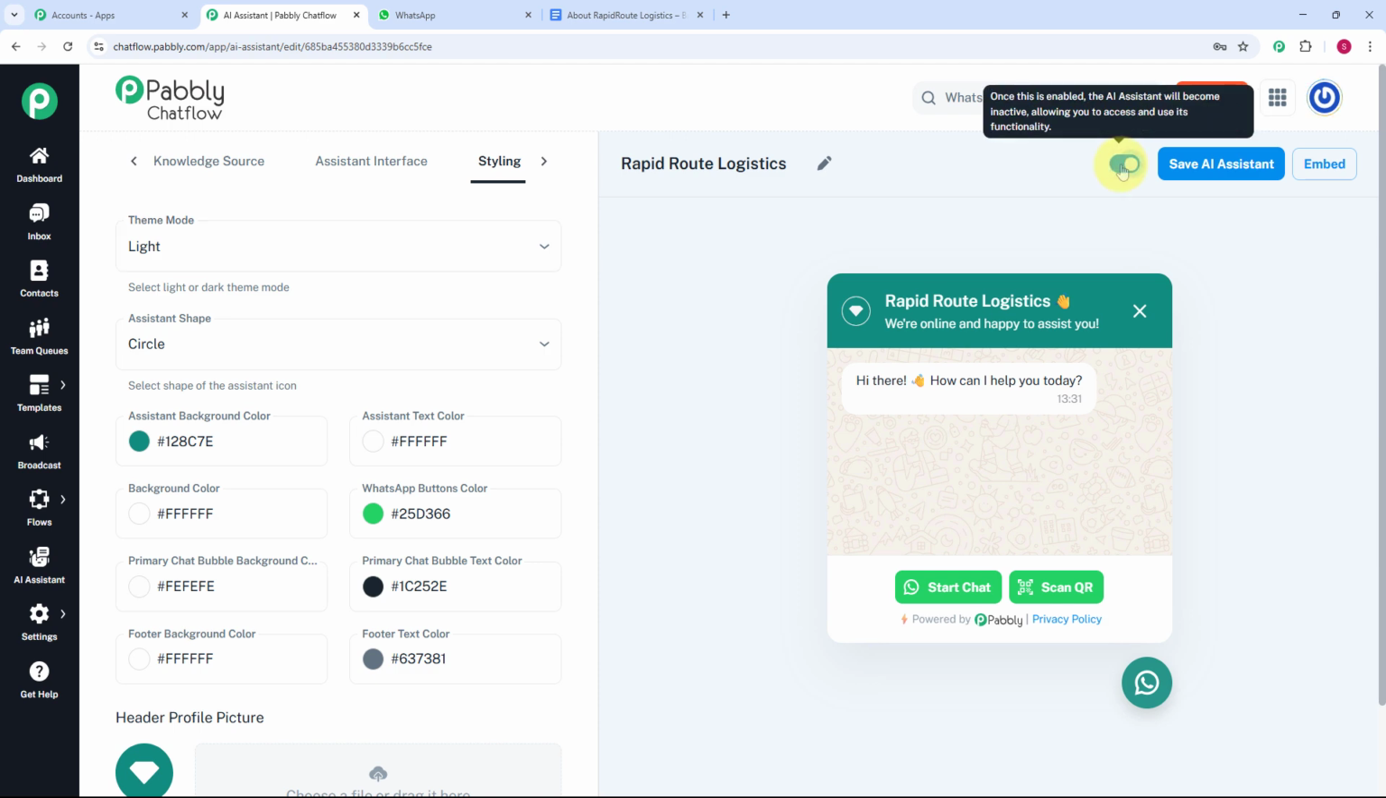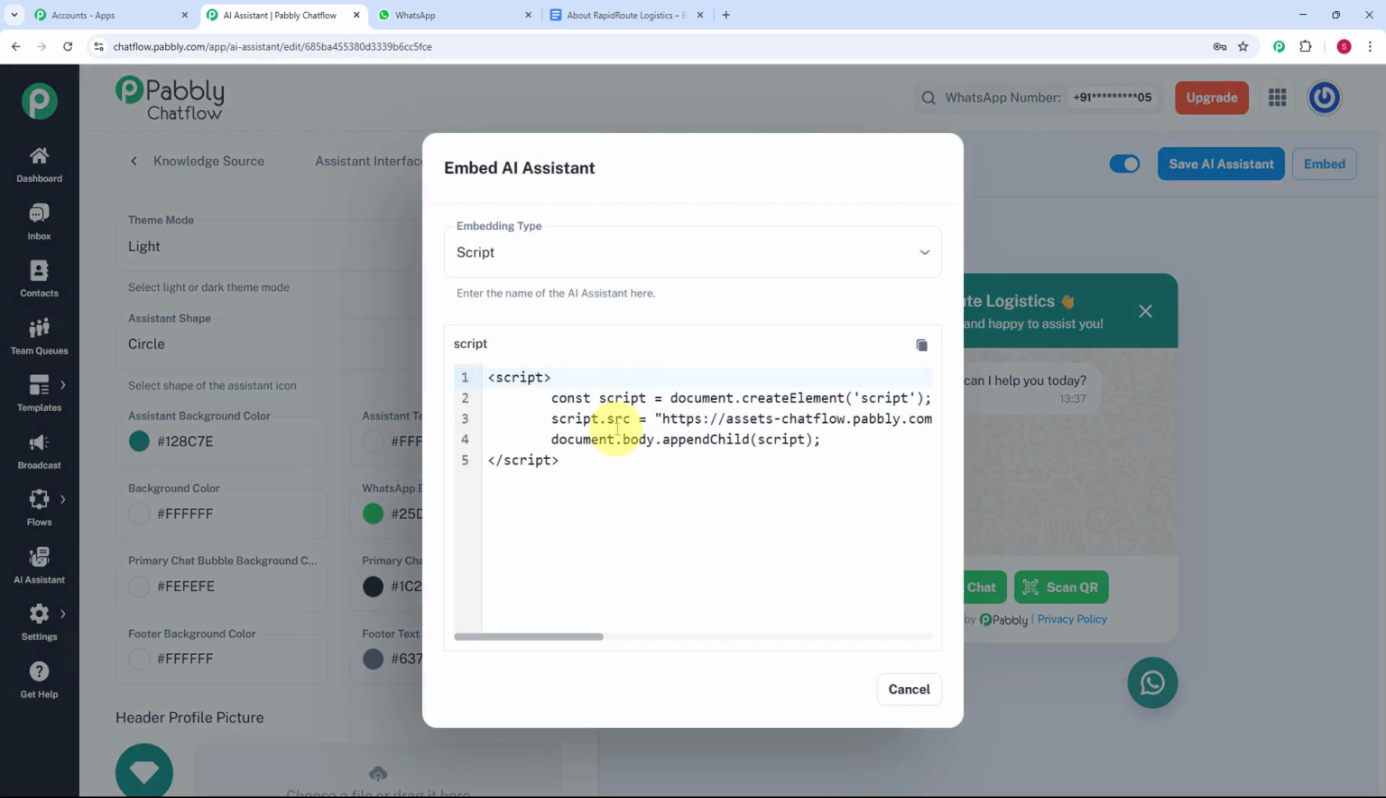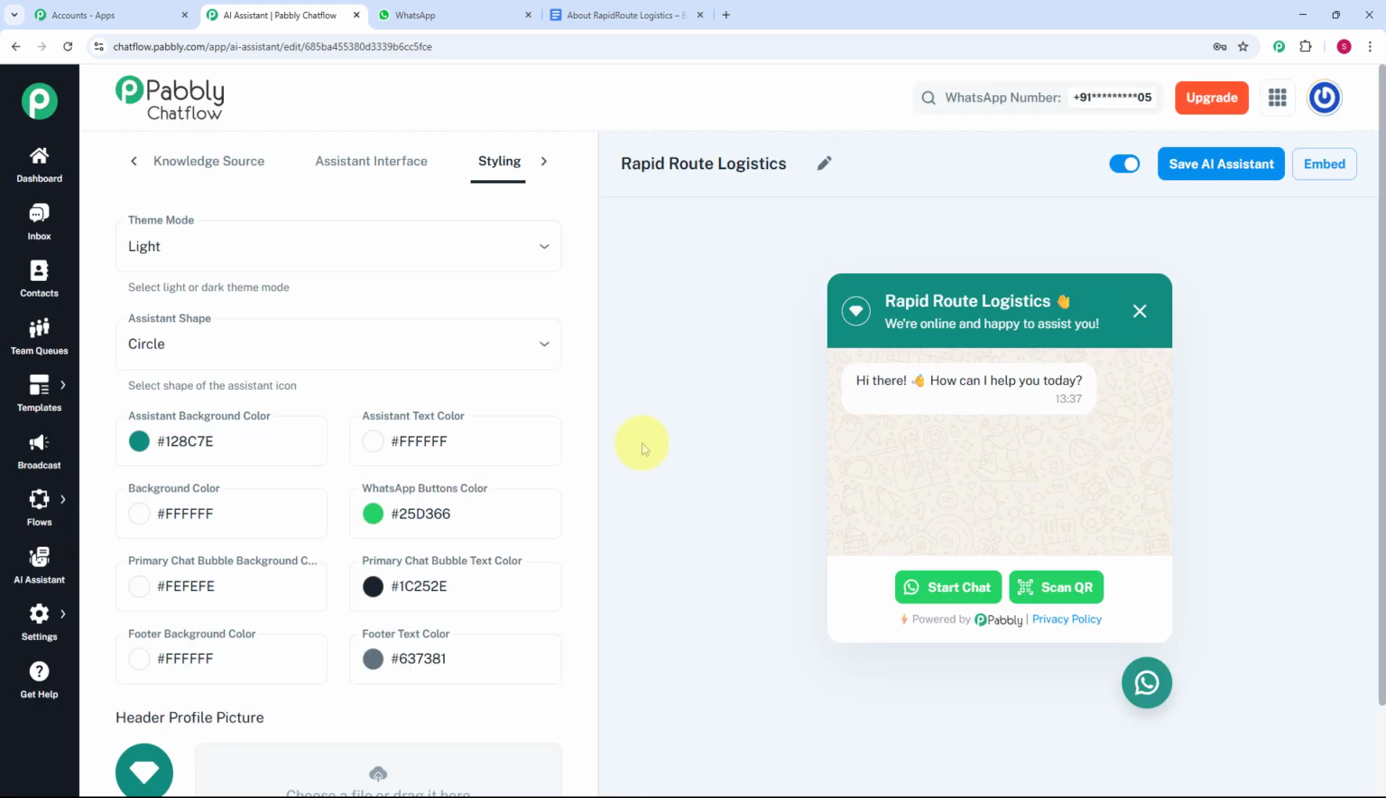So I am going to just enable this button to make my AI assistant active. And now I am going to just click on save AI assistant over here. As I have clicked on save AI assistant, I have got this message that is AI assistant saved successfully. Now if you want to add the AI assistant to your business, you can just click on embed here, and here you will get this script code. You just have to paste this script code over your business, and by this the AI assistant will be embedded to your business. So here you can see we have created our AI assistant.